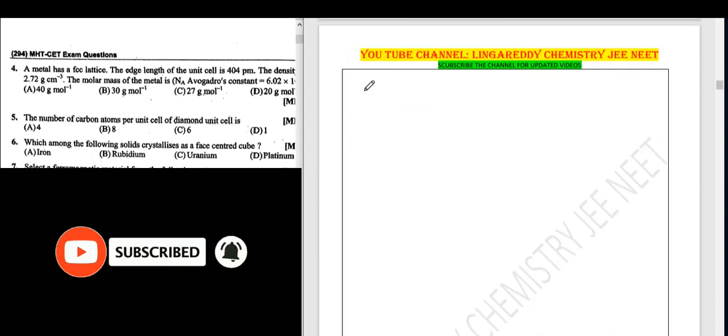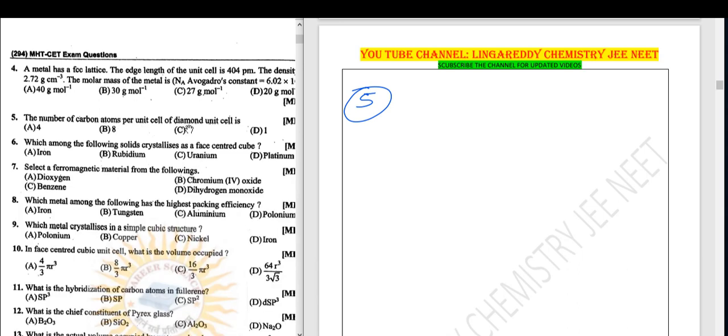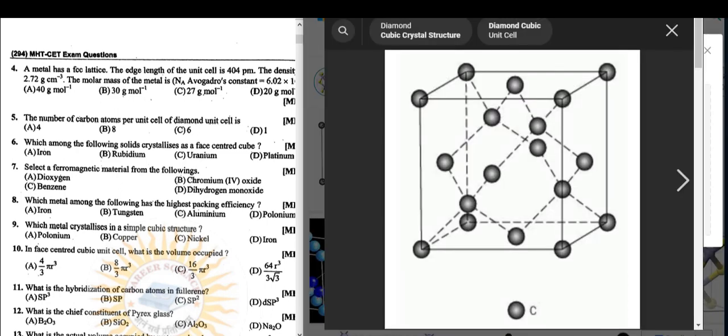Next, question number 5. The number of carbon atoms per unit cell of diamond unit cell is. See, first you have to know the diamond structure. This is the diamond unit cell structure. All 8 corners, 8 atoms are there, that is contributing 1. And face centered means already 4 atoms are there. Other than the face centered, extra atoms. See here one tetrahedral, this one 1, then here 2, then 3, then 4.